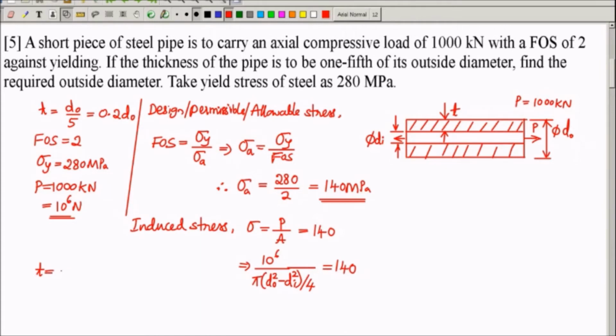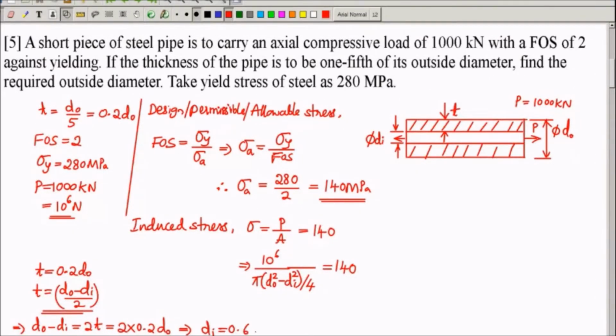Thickness T is 0.2 into D naught. T is actually D naught minus Di by 2. Or I can say D naught minus Di is equal to 2 into T. But T is 0.2 D naught here. So 2 into 0.2 into D naught. Di is equal to 0.6 into D naught. With the given data, we have arrived at an equation for inner diameter Di in terms of outer diameter D naught. Now we can substitute this into this.